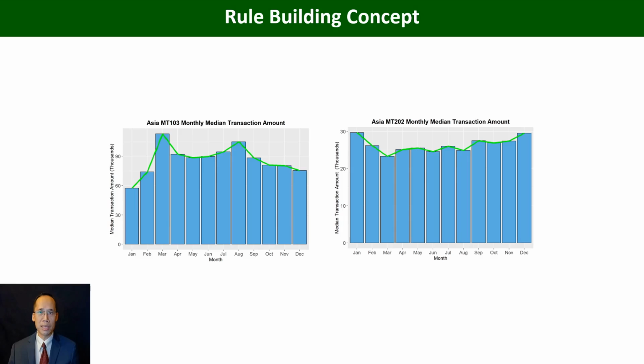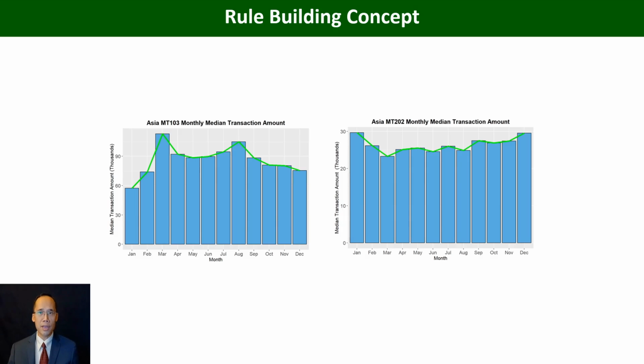Also on these 2 plots, one could see that the monthly median transaction amounts were calculated. The reason for that was because they could be used as the baseline for determining whether the outlier transaction amounts were good outliers.